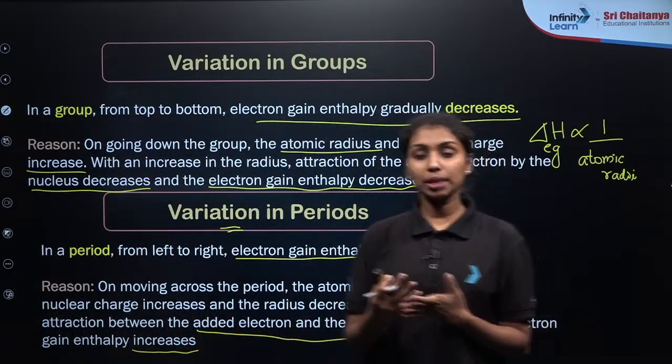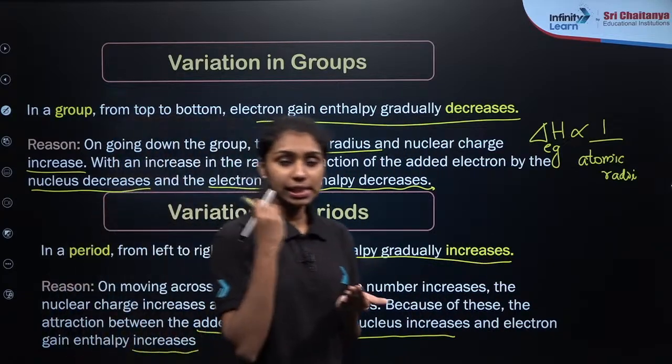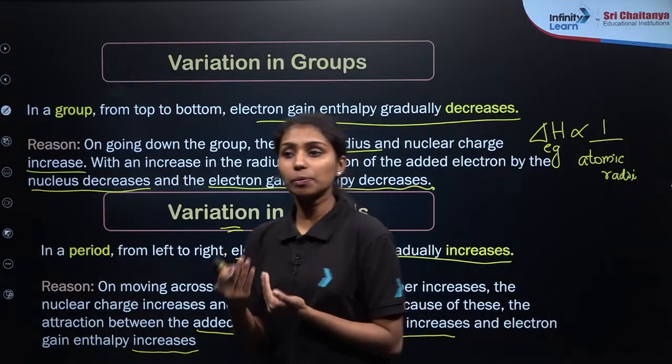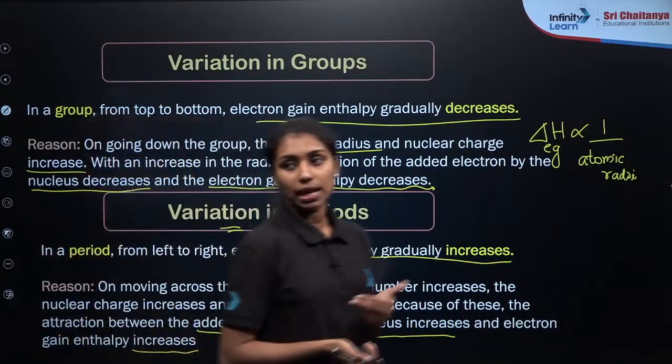So if you focus on the ionization enthalpy as well as the electron gain enthalpy, it decreases from top to bottom in a group, and increases from left to right in a period. It is the same trend, which is inversely proportional to the atomic size or radii.